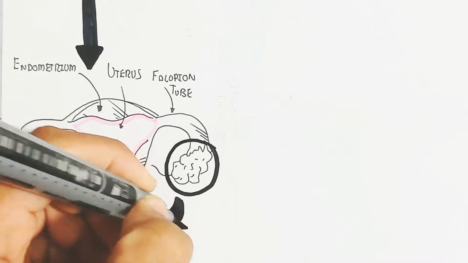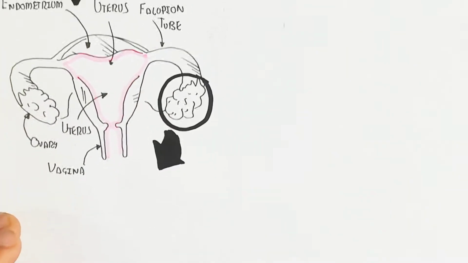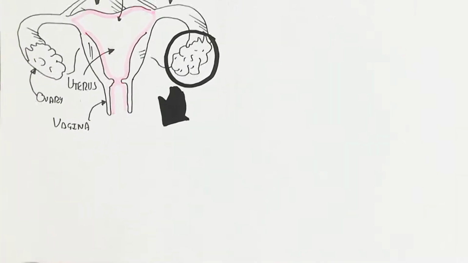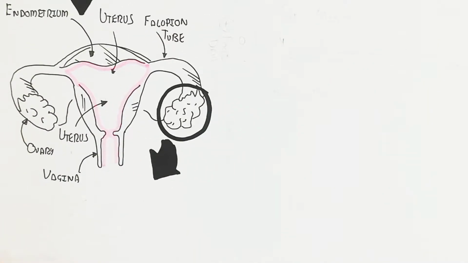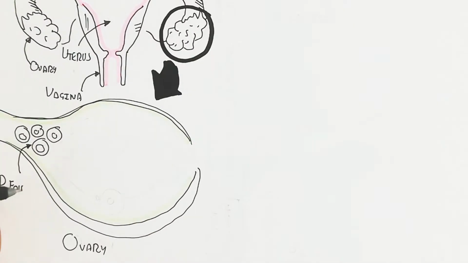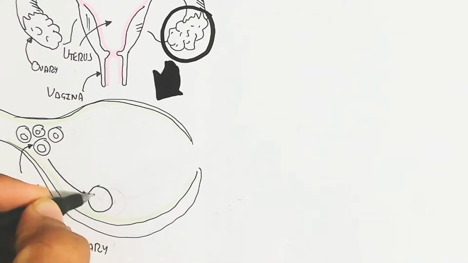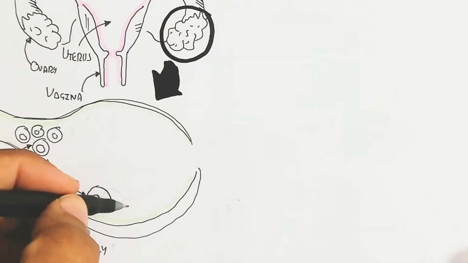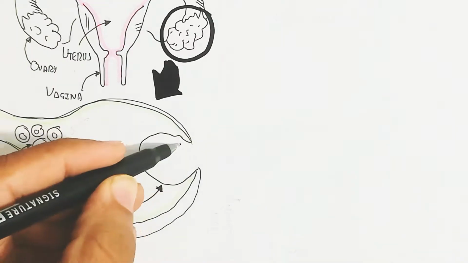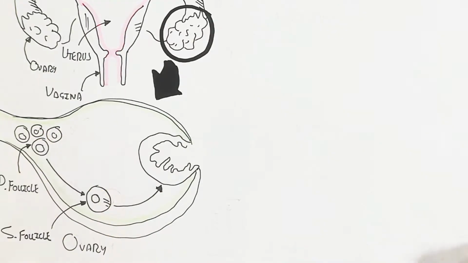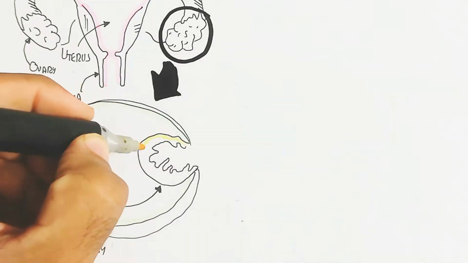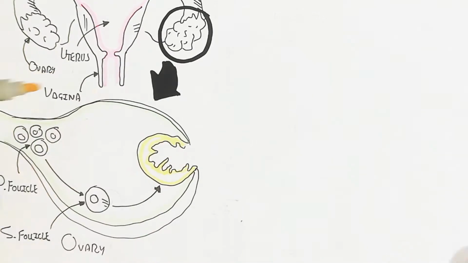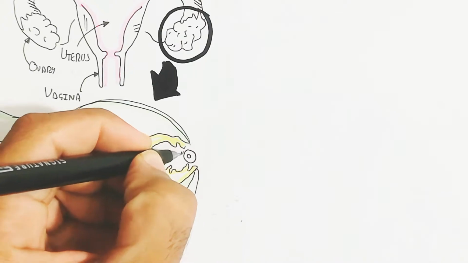So here is the ovary. Inside the ovary, the primary follicle is stimulated by the follicle stimulating hormone released from the pituitary gland. The primary follicle will mature into the secondary follicle due to follicle stimulating hormone and luteinizing hormone. After the luteinizing hormone increases, ovulation will occur, releasing the egg into the fallopian tube.